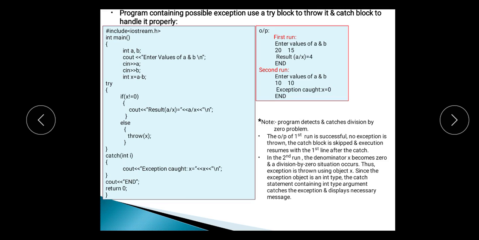Here we have to take note that the program detects and catches the division by 0 problem. Here, as per the numbers you have provided to the compiler, the exception will be caught. In the first output it runs successfully, but in the second run we are giving the values 10 and 10, so it catches the exception, that is, a divided by 0.